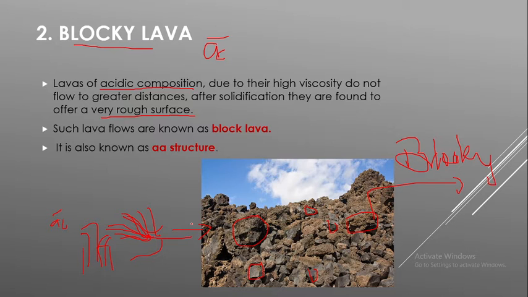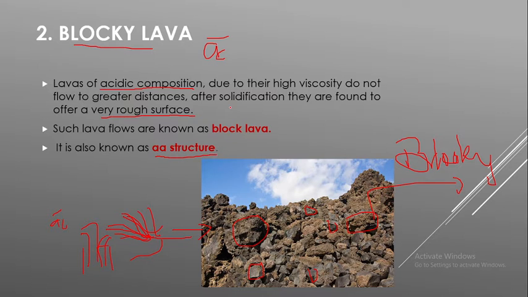This is actually a structure of igneous rock. Another name for blocky lava is the AA structure. Sometimes in some exams you may be confused: what is AA structure? It is nothing but your blocky lava.